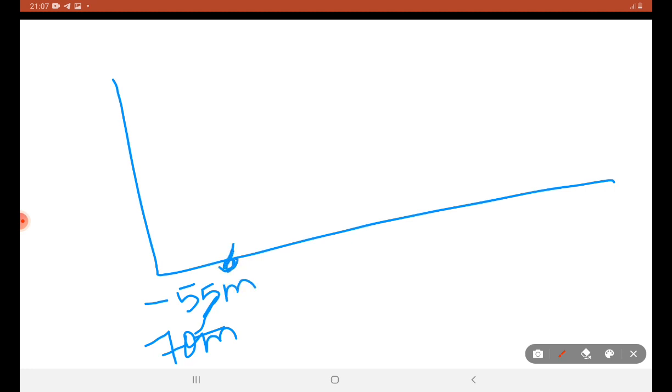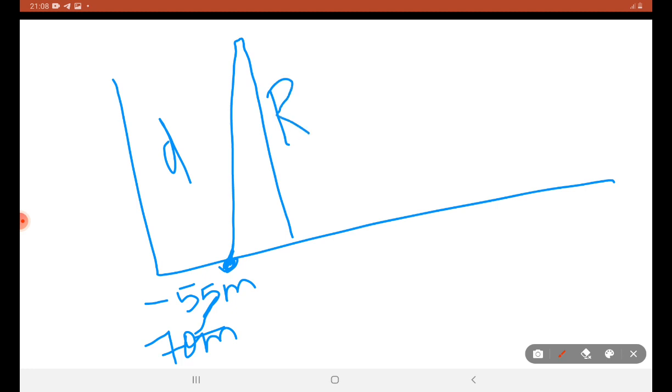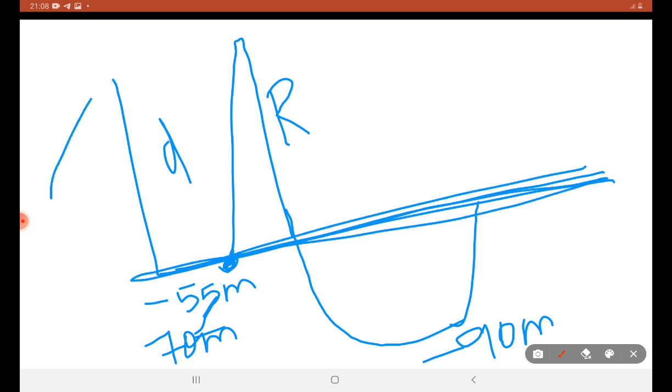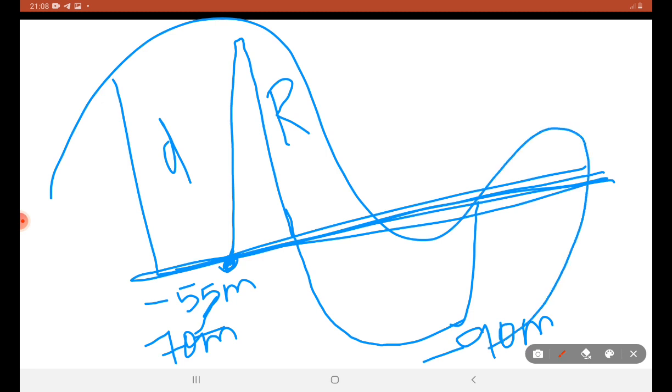Then we will reach the peak with depolarization. This is repolarization, and this is minus 90 mV. This is hyperpolarization. Back to our baseline.